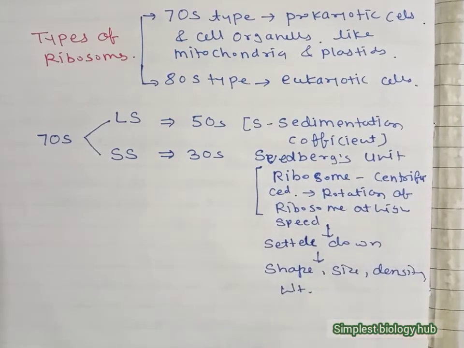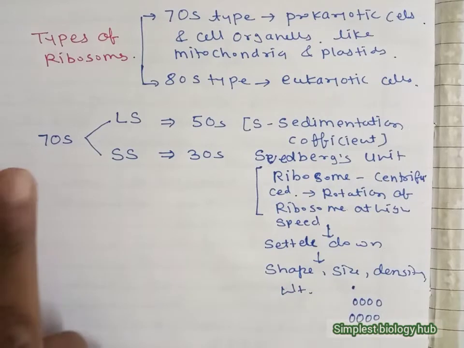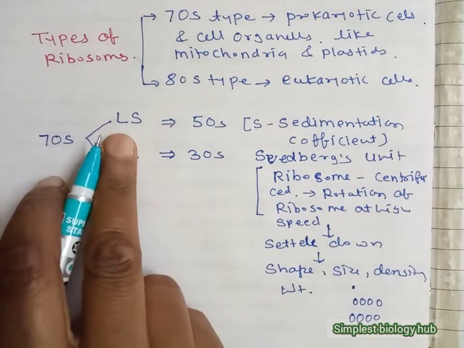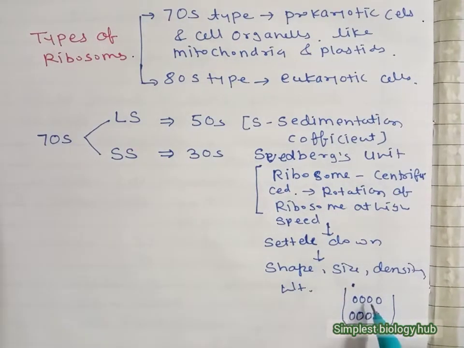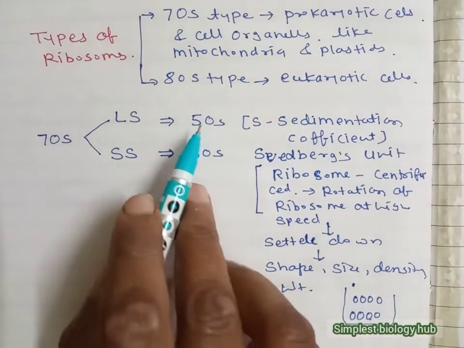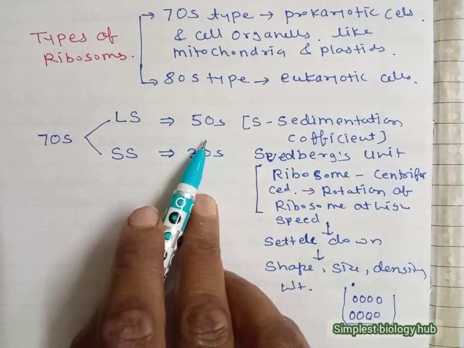All these parameters are responsible. During this process the larger subunit settles at the bottom of the flask, while the smaller subunit settles above the larger subunit. That's why we divide the ribosome into a smaller subunit and a larger subunit.